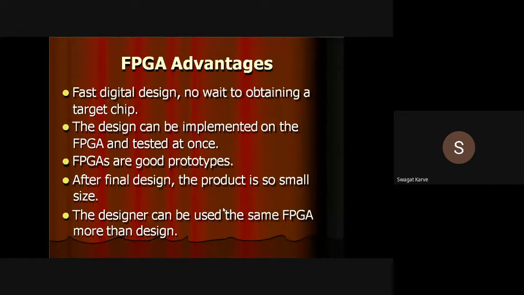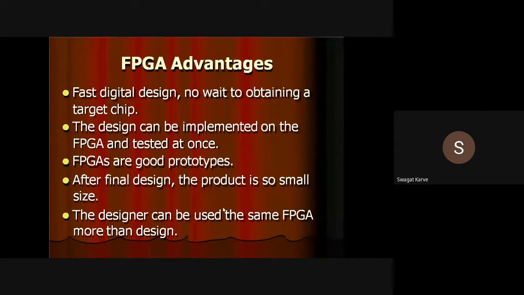After final design, the product is so small in size. For example, the chip that is used in your mobile is an ASIC, an application specific integrated circuit, but it is basically an application specific FPGA, and the different programs are implemented on it, in a very small size.